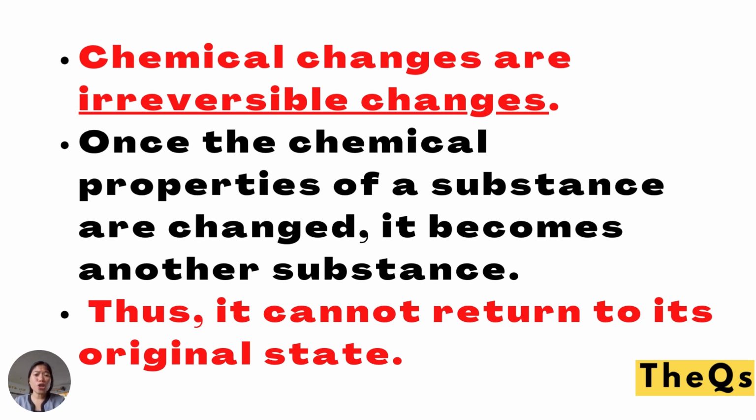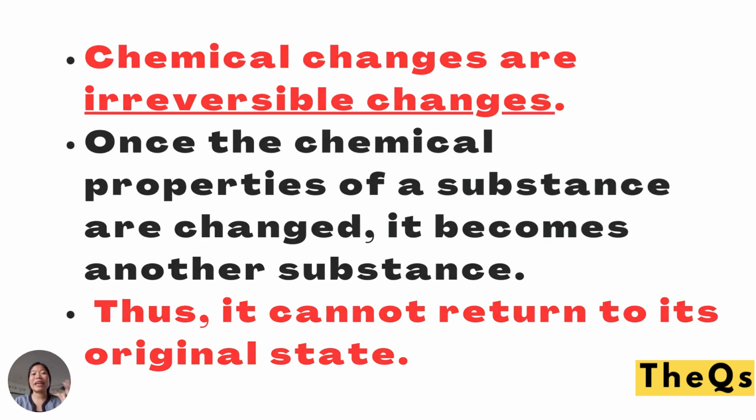Thus, it cannot turn into its original state. For example, if the apple is rotten, it will not turn back into a fresh apple, right? So that is irreversible. This kind of change cannot go back or turn into its original form. So irreversible.